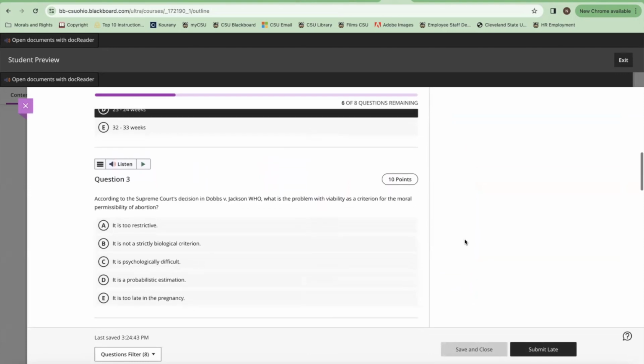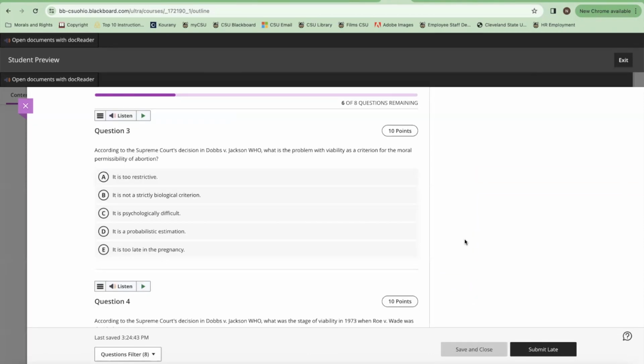So the stage of viability nowadays could be the time of the 23rd or the 24th week of pregnancy. Question number 3, according to the Supreme Court's decision in Dobbs versus Jackson, what is the problem with viability as a criterion for the moral permissibility of abortion? So remember that viability was supposed to show us that when a pregnancy is terminated, if the entity that comes out of the woman's womb is capable of independent life, then we consider that to be a person, and then we consider that person to be entitled to protection, to be entitled to the right to life.